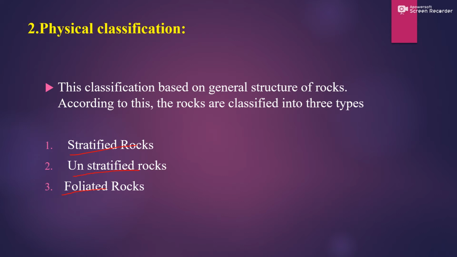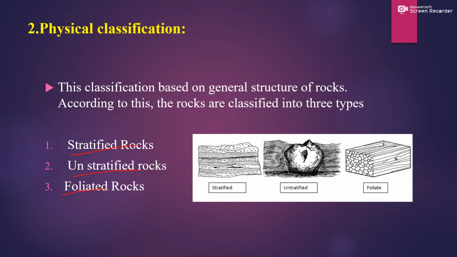Geological classification is categorized into three: igneous, sedimentary and metamorphic. And physical classification is also categorized into three: stratified, unstratified and foliated rocks. These are the stratified rocks, layer wise. See the picture here, layer wise stratifications. Unstratified. This is the example of foliated rocks. It looks like this, the general structure of rocks.